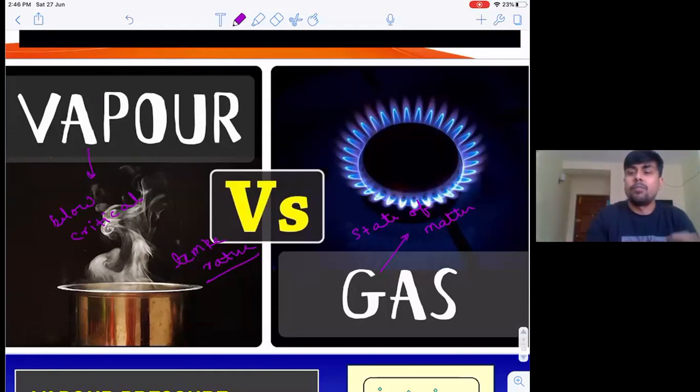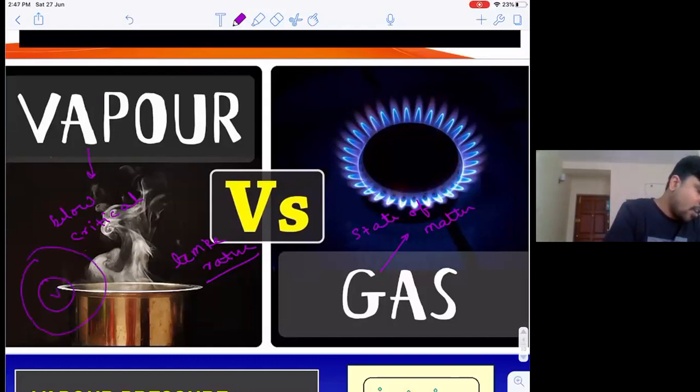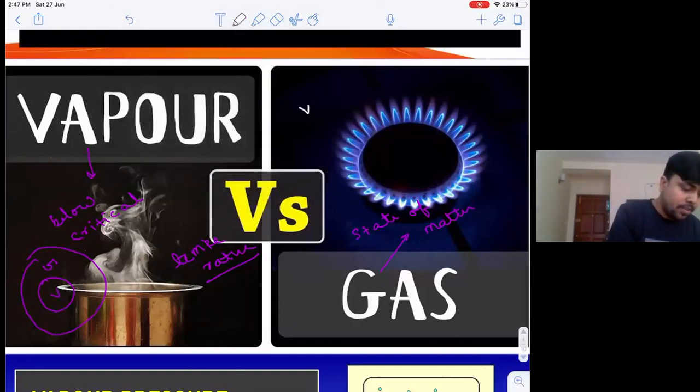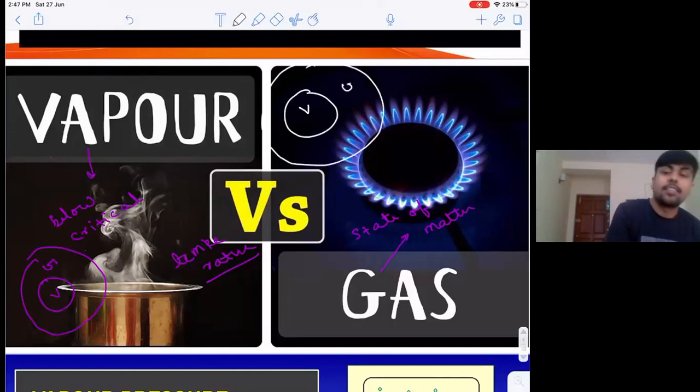So can I say one very important statement? All vapors are gases, but all gases are not vapors. I hope it is also clear. In a Venn diagram, all the vapors lie inside gas. A gas below the critical temperature is my vapor.